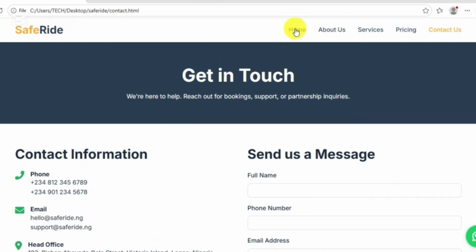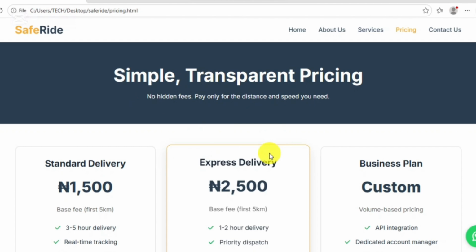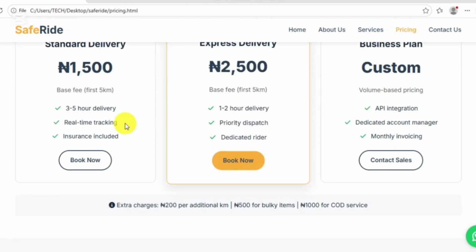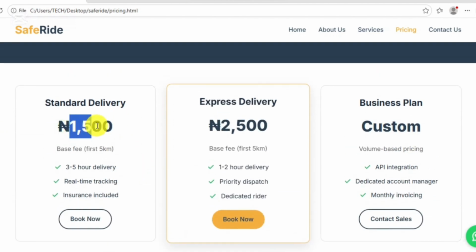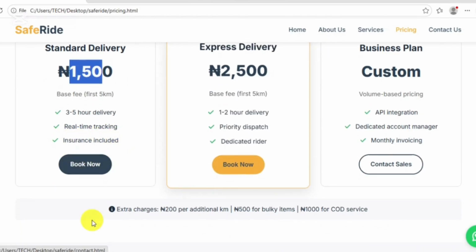Okay, let's go back to the home of the website. When you click on get started, it's going to take you to pricing. Okay, let's look at the pricing. Oh god, this is cheap. Three to five hour delivery, real time. When you book, it takes you to contact. This one is custom. Discuss it with the sales department.